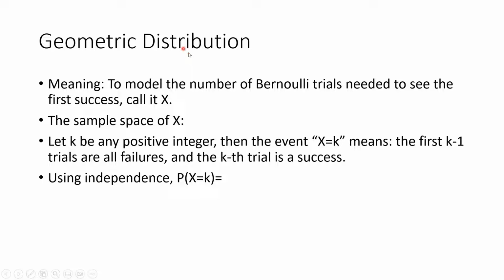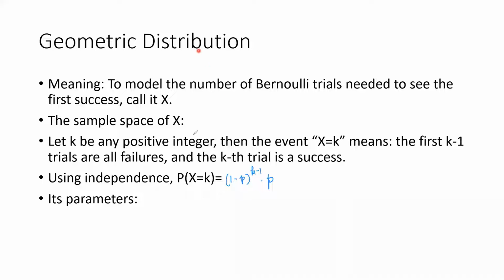So the probability that x equals little k can be found using independence, because the first k minus 1 trials are failures. We have (1 minus p) to the k minus 1, and the last one is a success, so multiply by p.